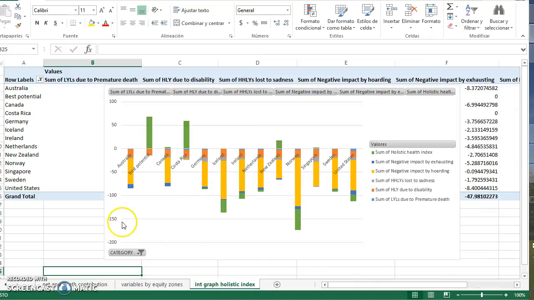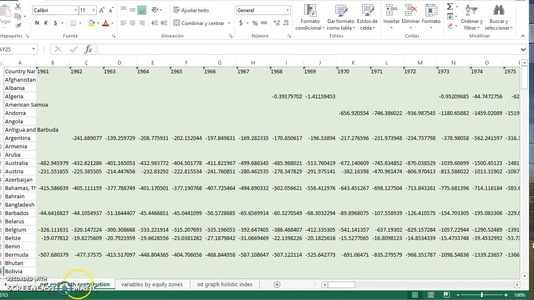Here is another interactive database and graph showing the holistic index with the different features. And so these are all the databases that we have been developing. It's a summary of them all, and you can screen through them, see the different figures and analyses and how it all comes about, and use it for your own purposes of study, further investigation, teaching, or debates.